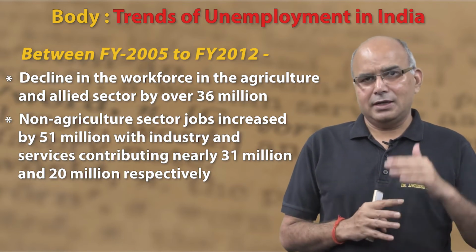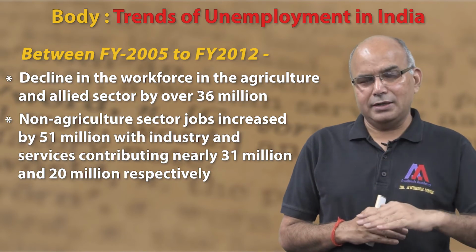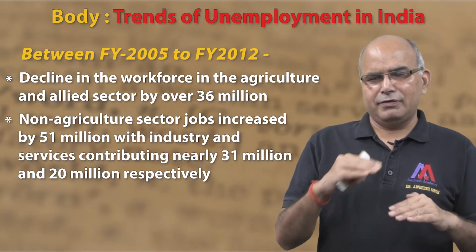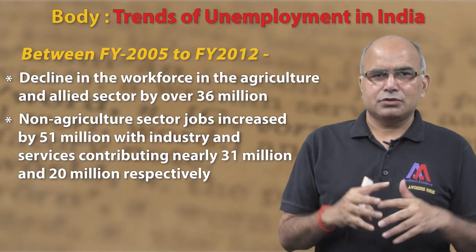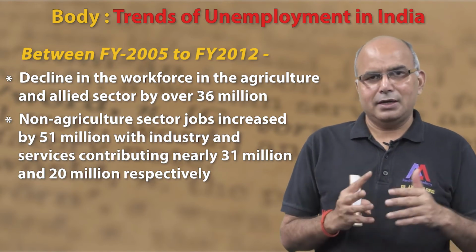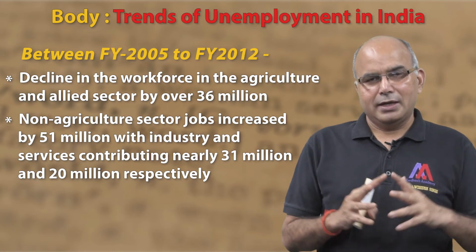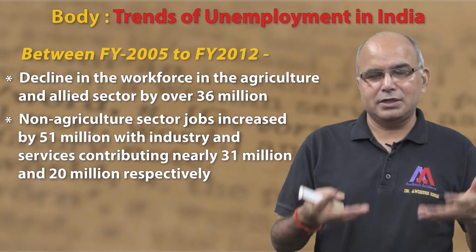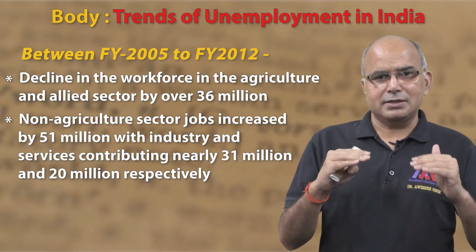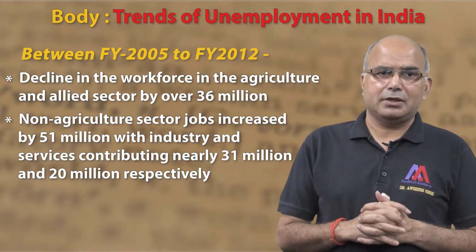So as we can see, 36 million jobs declined in the agriculture sector and 51 million jobs increased in the non-agriculture sector. In a way, it is a good sign that more jobs have been created in the non-agriculture sector because there we have more opportunities and better income. But the thing is that even this job creation is pretty low.